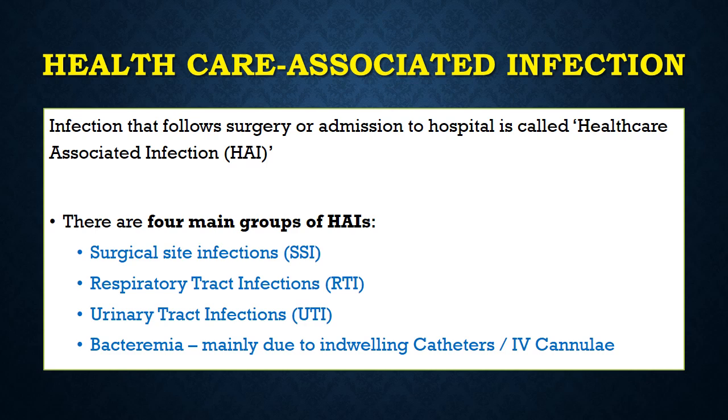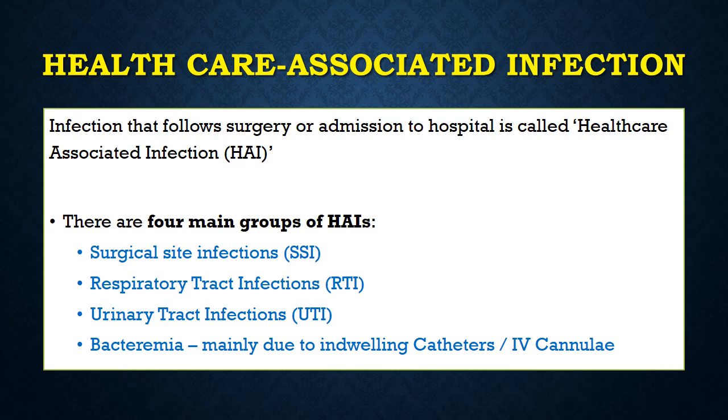So, what is a healthcare associated infection, or as you commonly call it, hospital acquired infection, HAI? This is an infection that follows either a surgical procedure or follows an admission to a hospital. That means that the patient, when he arrived at the hospital for his surgery or for any other procedure or investigations, was clear of any infection but acquired that infection during his hospital stay. So that is healthcare associated infection or hospital acquired infection.